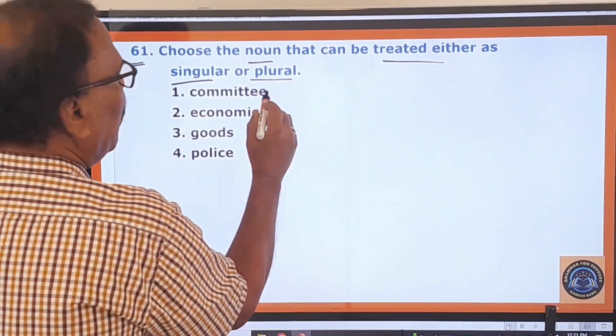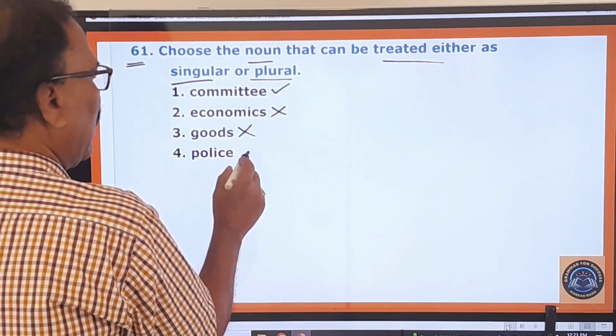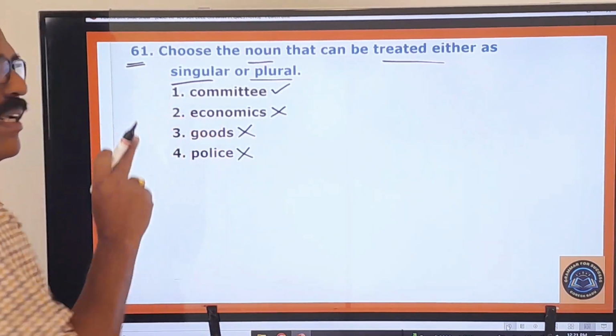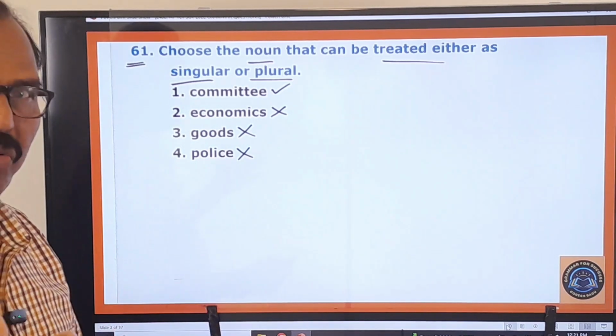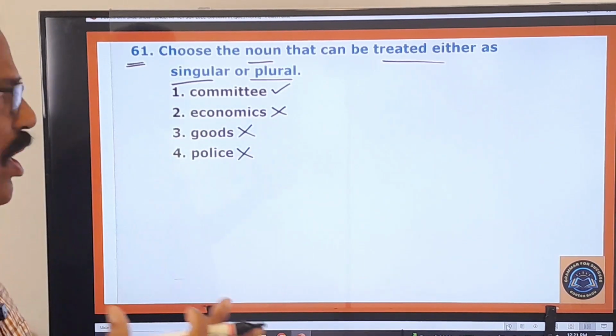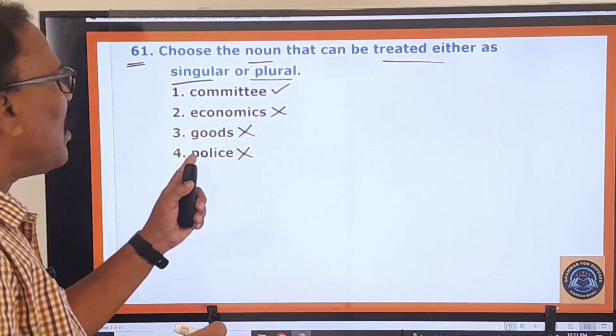Committee. Okay, the very first one is the right one. Economics, not the right one. Goods, not the right one. Police, not the right one. So here economics is always a singular noun. Okay, right. And goods is also a singular uncountable noun. Okay, and here police means it's a plural noun.